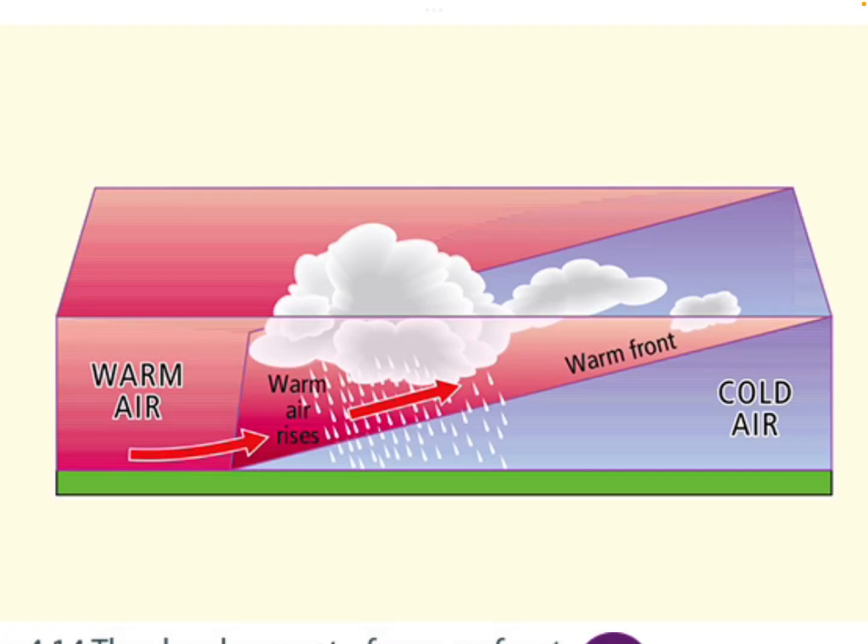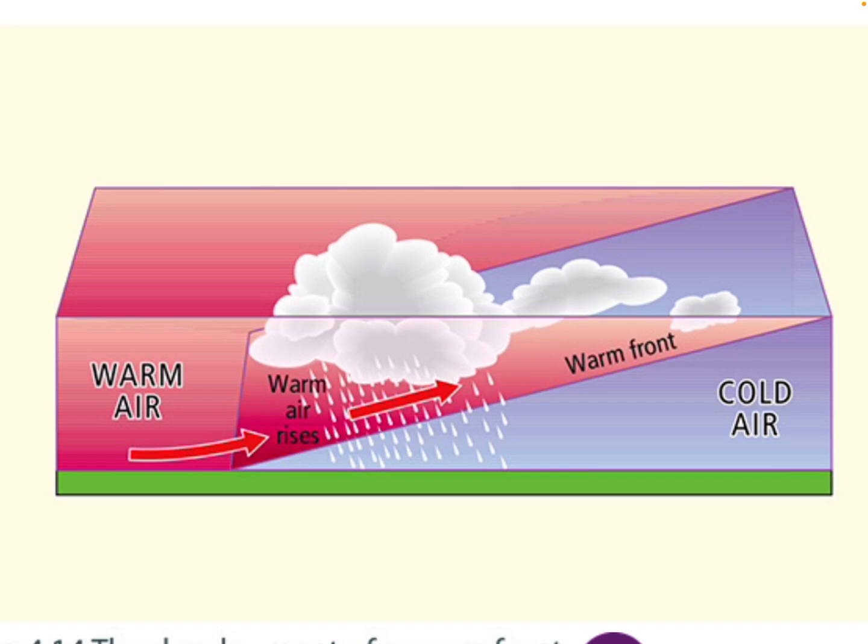Okay, the warm front then is very similar. Say we have a cold air mass over Ireland. We have cold temperatures, we have heavy atmospheric pressure, and it can't really hold the water vapour, so you've got a lot of moisture there. The warm air comes in over Ireland to replace the cold air mass. The warm air is actually lighter, so it's forced to rise over the cold air.